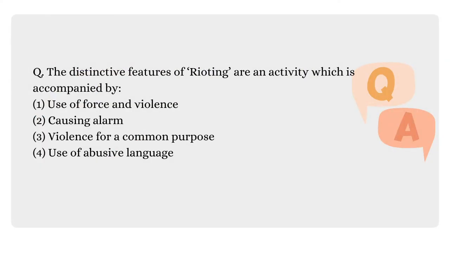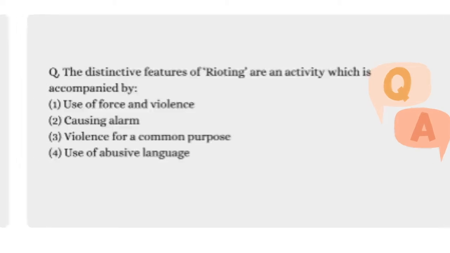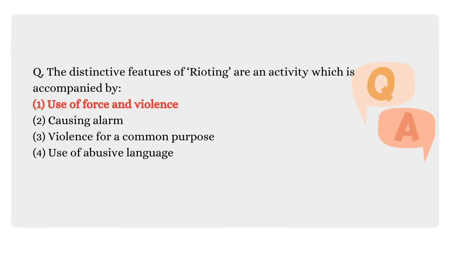Now our second question is, the distinctive features of rioting are an activity which is accompanied by use of force and violence, or causing alarm, or violence for a common purpose, or use of abusive language. So since you know that according to section 146 of IPC, a riot is simply an unlawful assembly in a particular state of activity, and that activity should be accompanied by the use of force or violence. So the moment you refer section 146, you will get your answer. Hence, the answer is option A, which is use of force and violence.